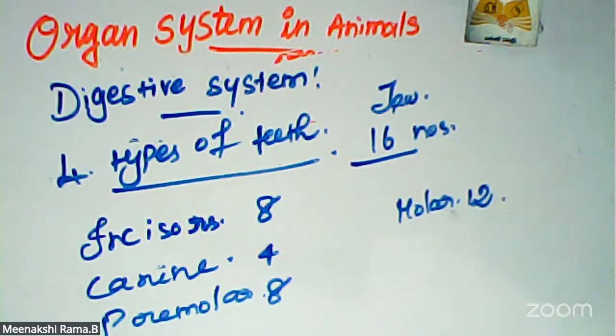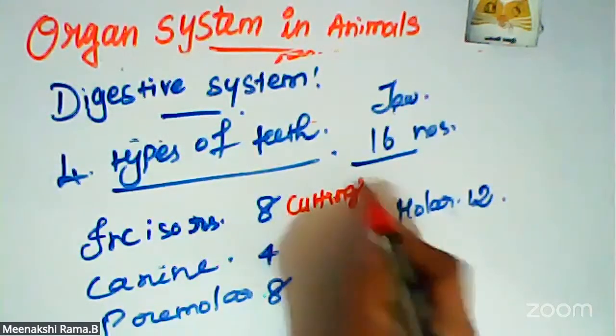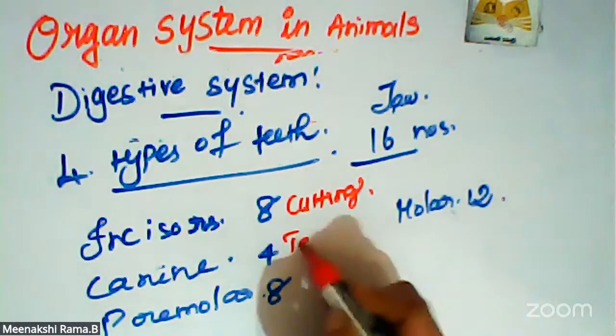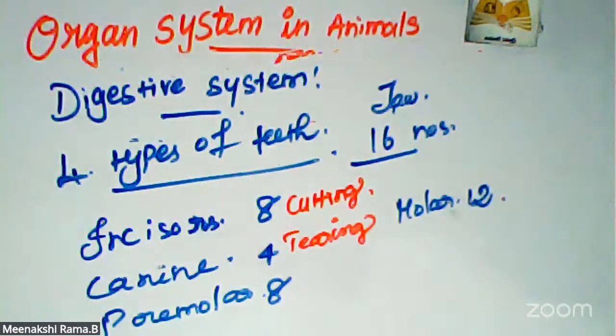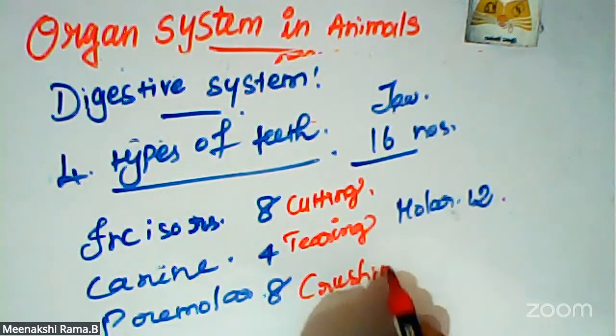Incisor function is cutting and biting. Incisor teeth are used to cut the food. Canine means tearing, tearing that material. Premolars are used for crushing.